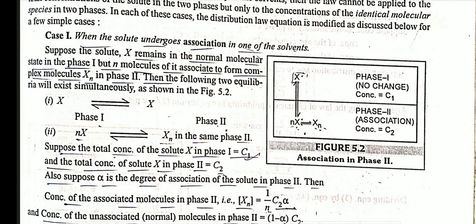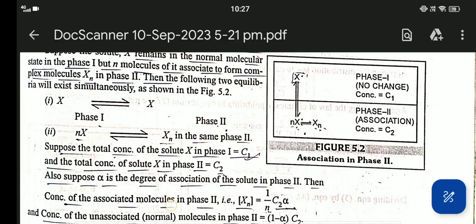When the solute undergoes association in one of the solvents. Suppose the solute X remains in normal molecular state in phase 1, but n molecules of it associate to form a complex molecule Xn in phase 2, then the following two equilibria will exist simultaneously.